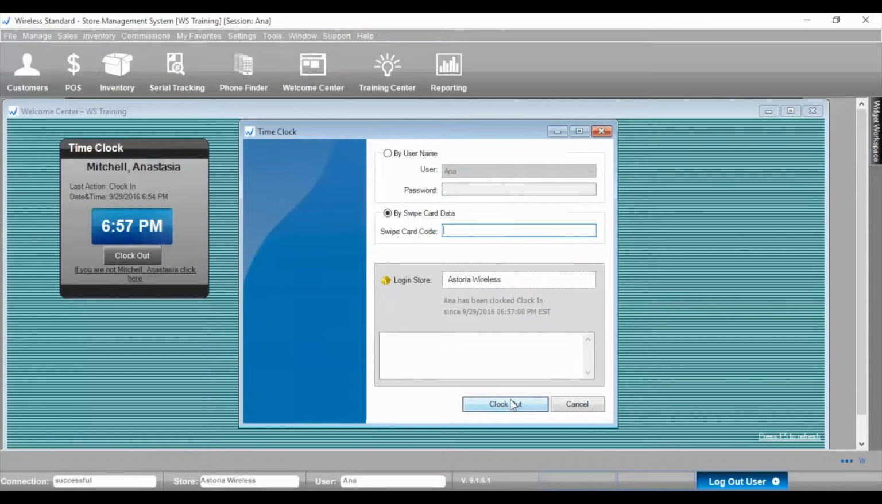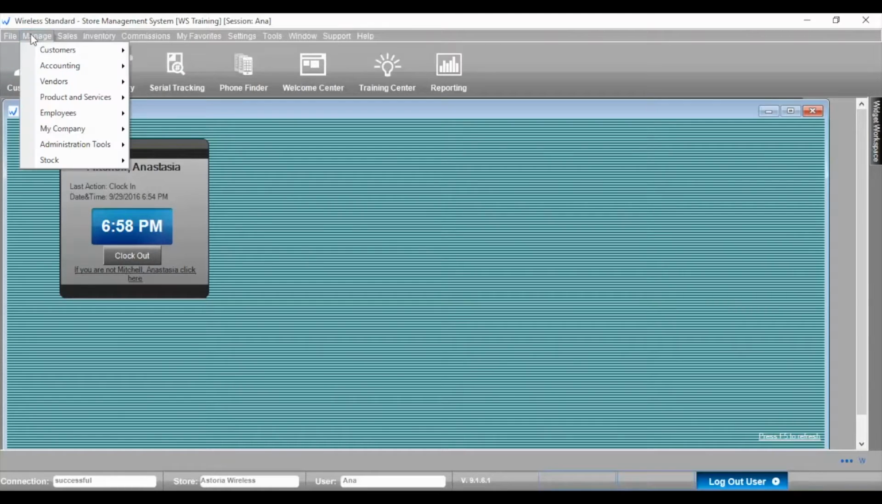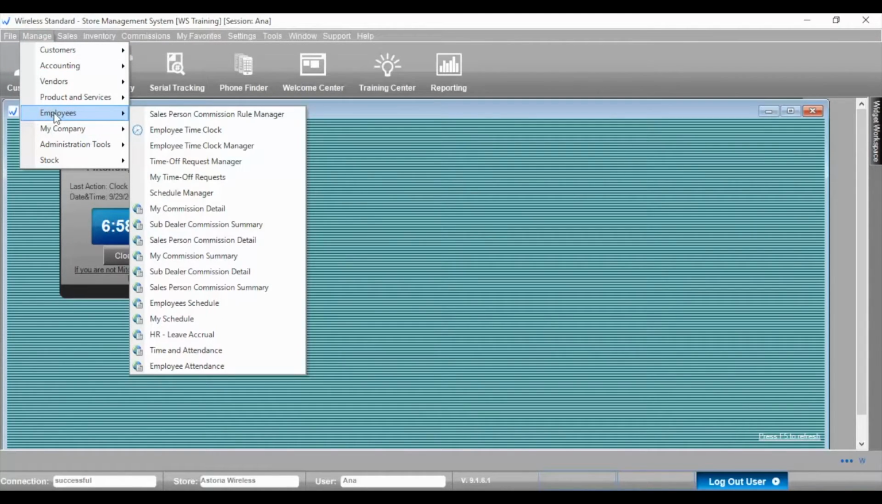The status of the clock button will depend on the last action taken. In the case your employee forgot to clock in or clock out in time, and you need to fix the record, you would go to Manage, Employees, Employee Time Clock Manager.